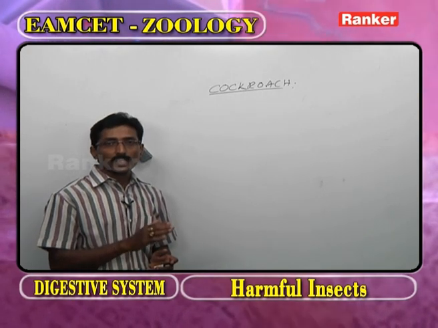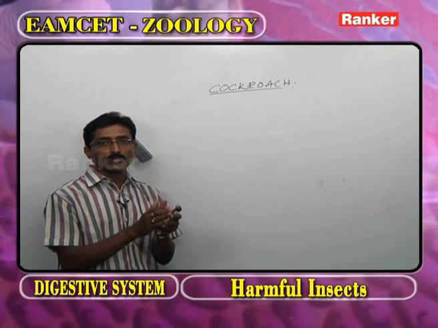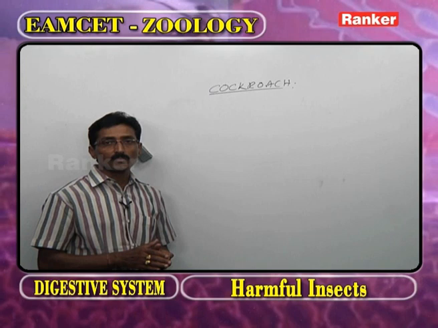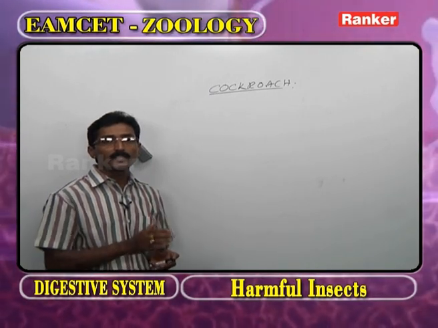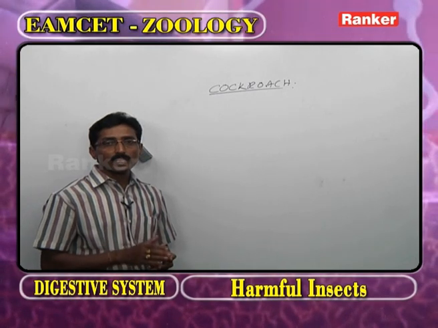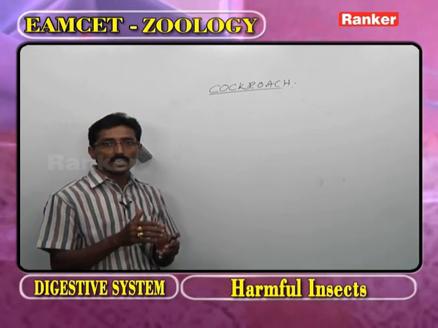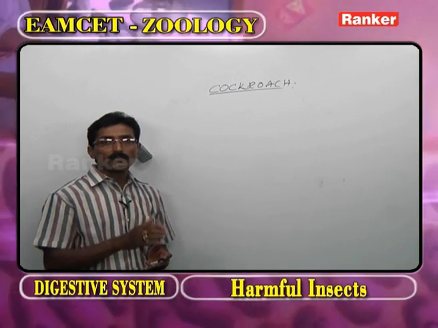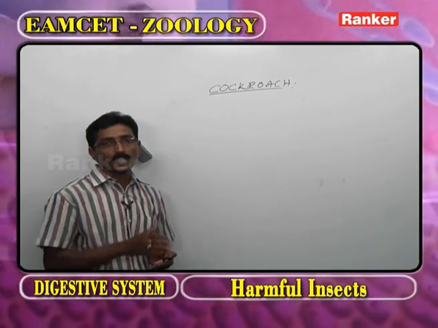But in case of earthworm, the alimentary canal length is equal to the length of the body, so it is straight, whereas in cockroach the alimentary canal is longer than the length of the body. So in the body of cockroach, the alimentary canal here and there is coiled.